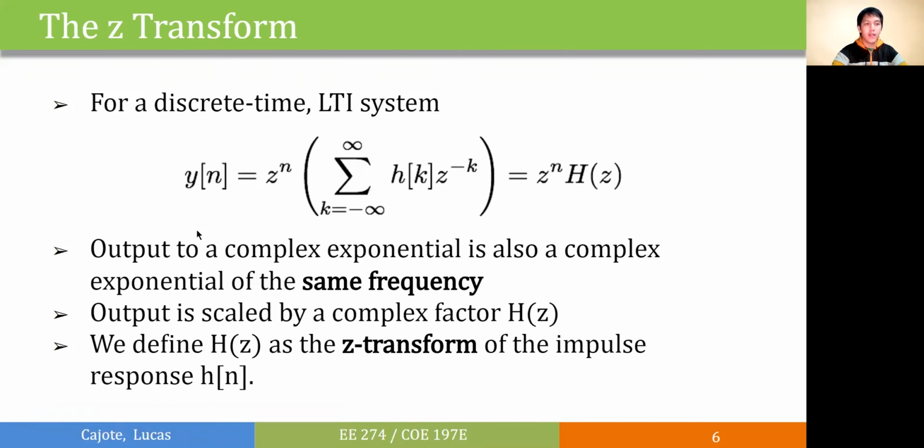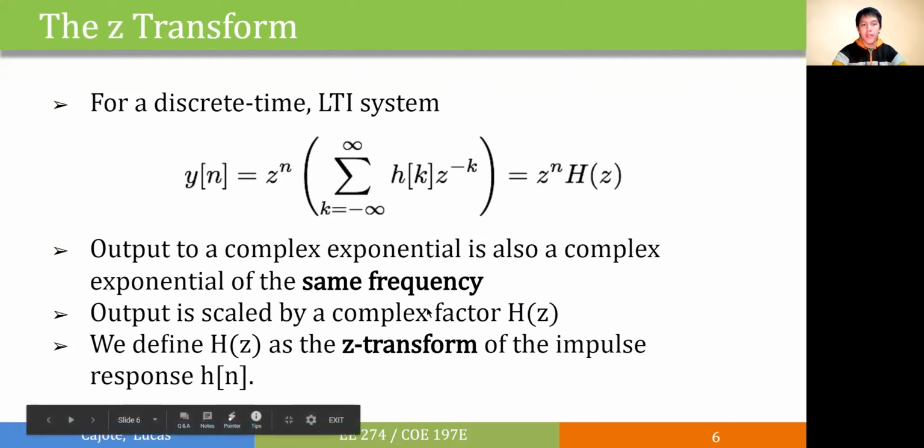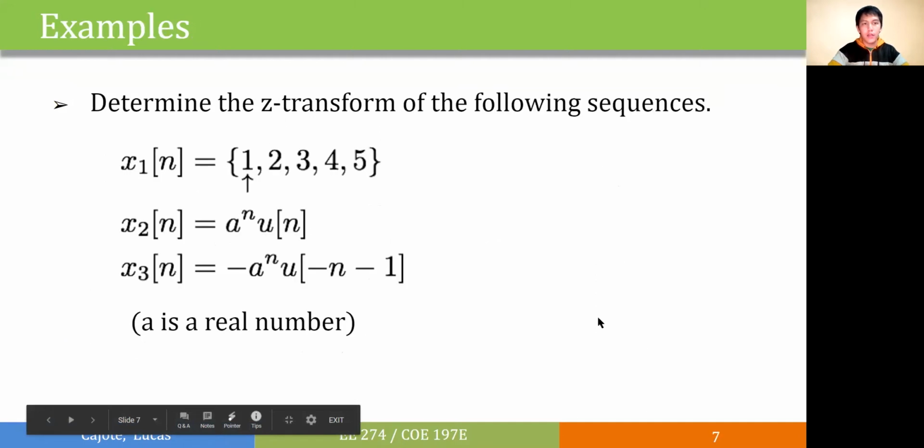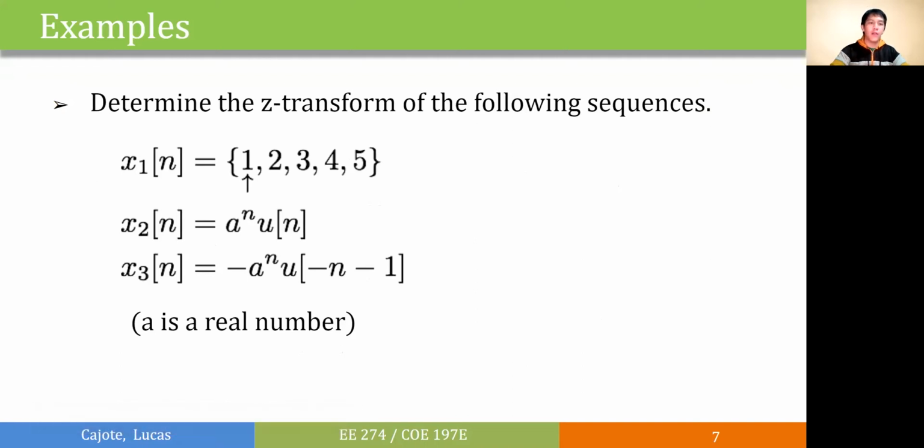Again, we've seen that the output for our system is still a complex exponential, but with the same frequency. And the output is just scaled by a factor H of z. And this H of z is what we define as the z-transform of our impulse response. Now let's try to apply the z-transform definition to the following signals.